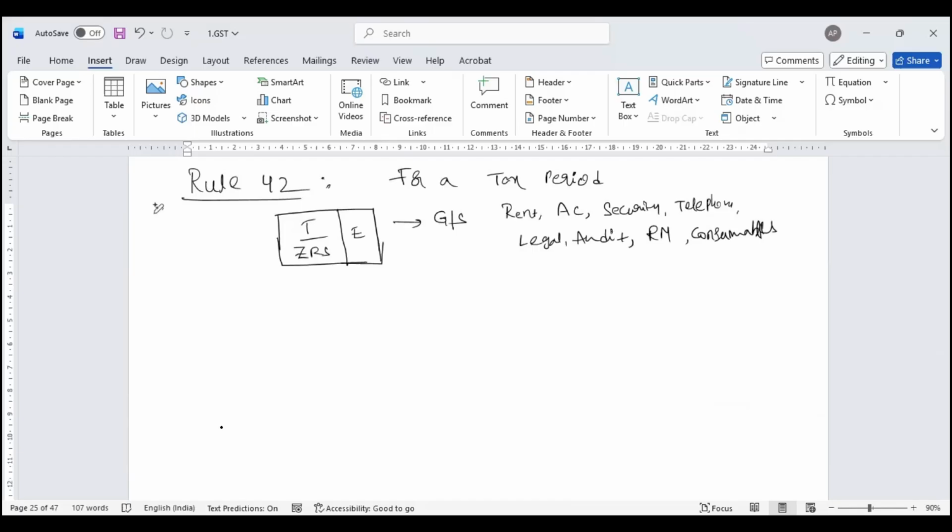They say that for a tax period, let T be your input tax credit for a tax period.